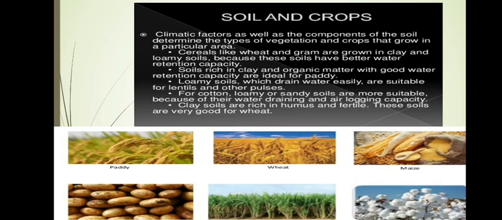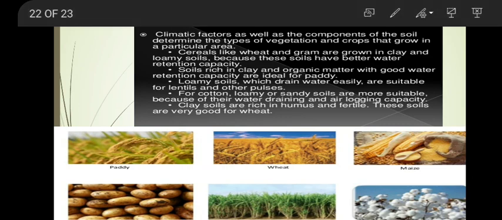You all are aware that different types of soil are needed for different types of crops. You have seen different places have different types of soil, and different types of soil helps in growth of different types of crops, because different places experience different types of climatic factors, or climatic conditions of different places are different.